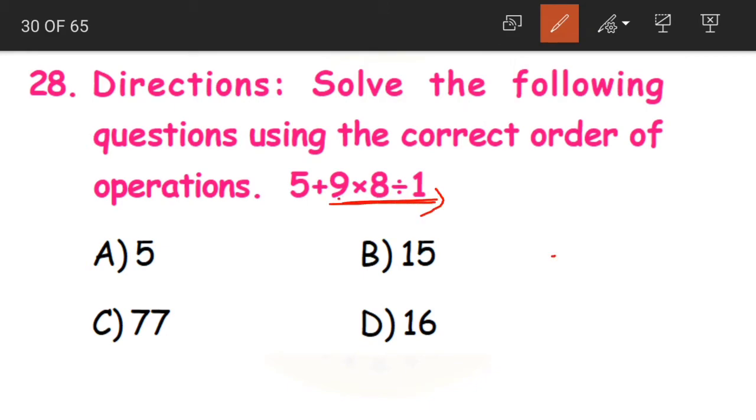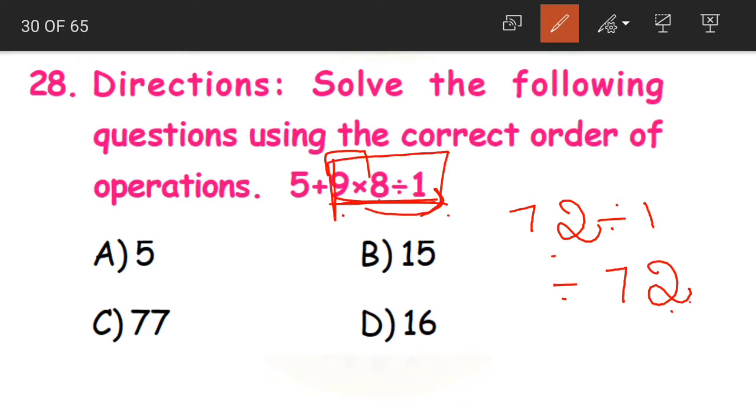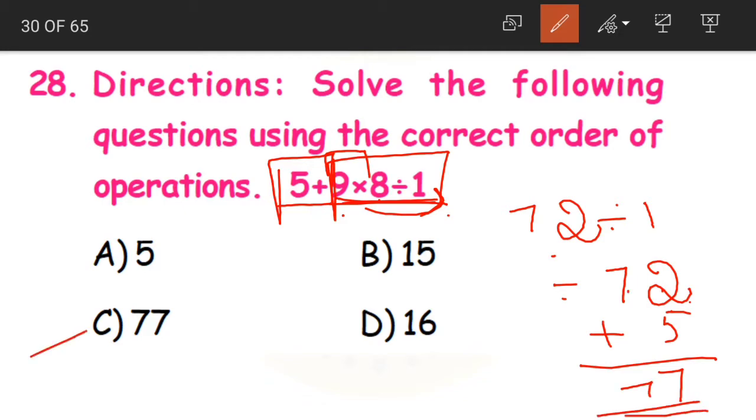Here again, as I said, start solving from the left side. 9 8s are 72, divided by 1. This is equal to 72. Now the division and multiplication part is over. Now we should move on to the addition. What should we do? We should add 5 to 72. 2 plus 5, 7. What is the answer, children?